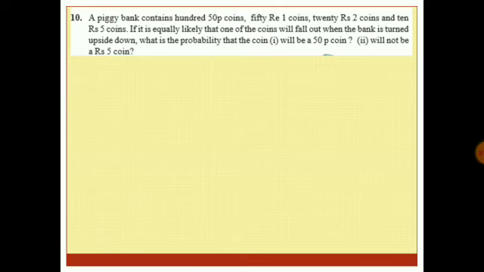Let us take up the 10th question. It is an important question. A piggy bank contains 100 50 paisa coins, 50 rupee 1 coins, 20 rupees 2 coins and 10 rupees 5 coins. It is equally likely that one of the coins will fall out when the bank is turned upside down. What is the probability that the coin will be a 50 paisa coin or will not be a 5 rupee coin? See the first part, it is what is the probability to get a 50 paisa coin.